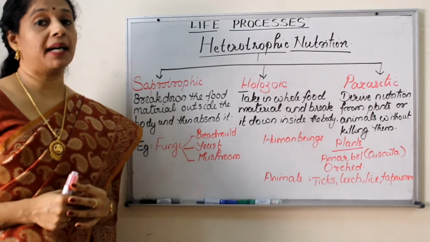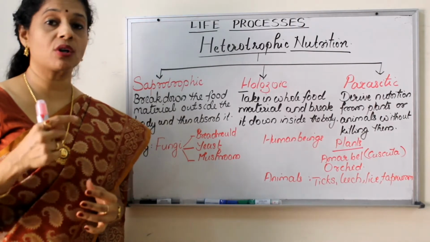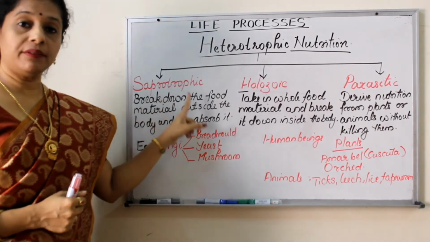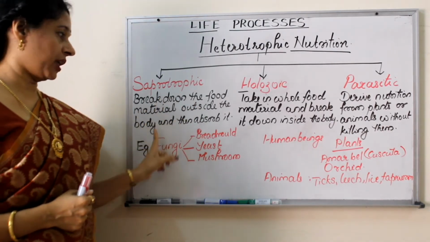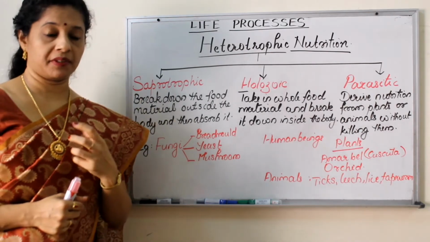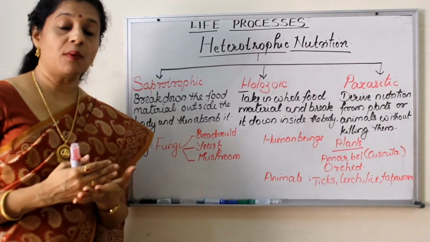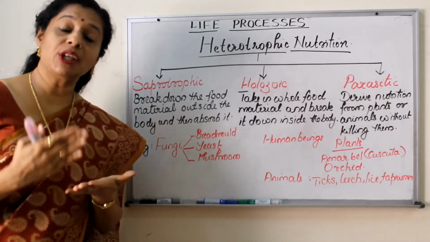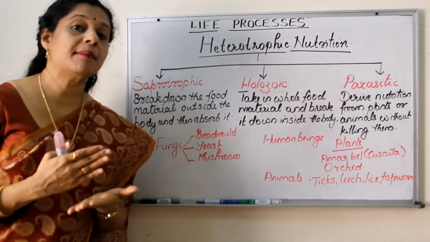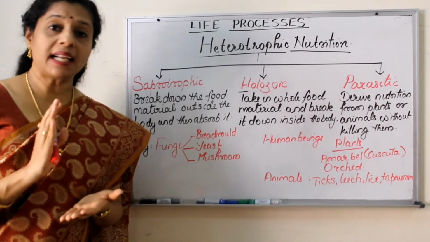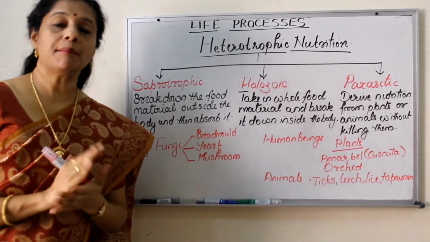So what do you mean by saprophytic nutrition or saprotrophic nutrition? Here, organisms break down the food outside the body and then absorb it. For example, fungi. We have to understand one thing. For breaking down the food into simple substances, enzymes are required. They are called biological catalysts. What are enzymes? They are nothing but some proteins.